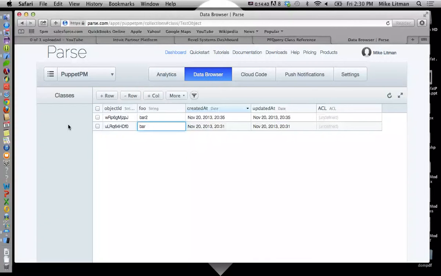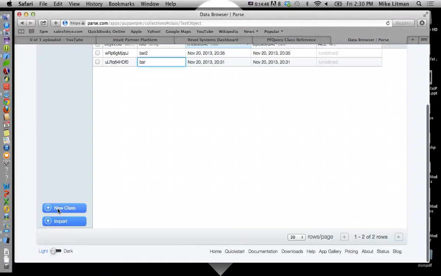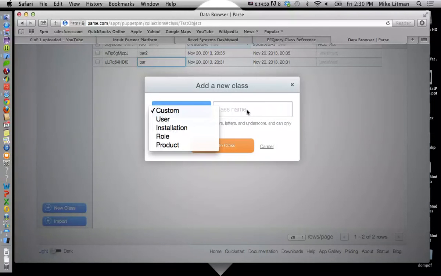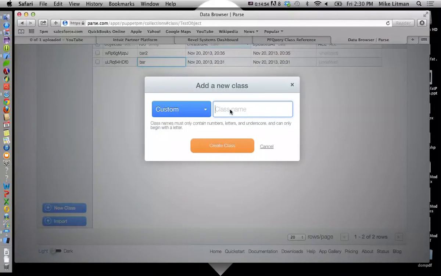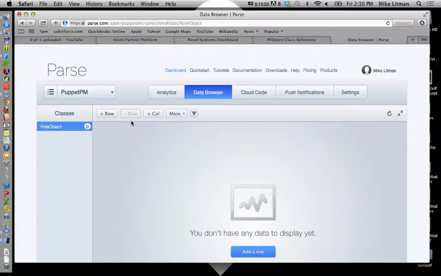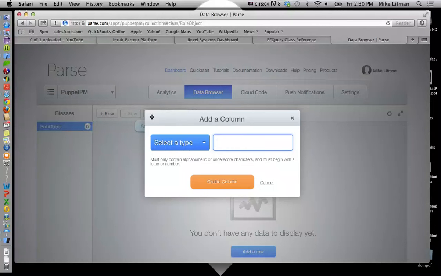That way we can start from scratch. We're going to create a new class called role object. All right. And role object is going to have several pieces of information.